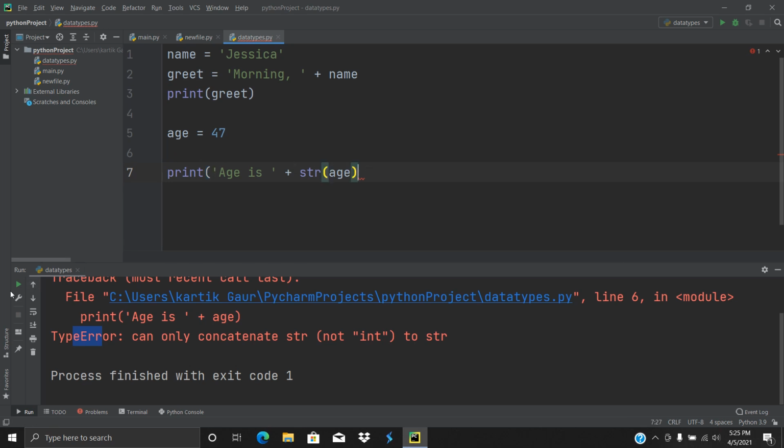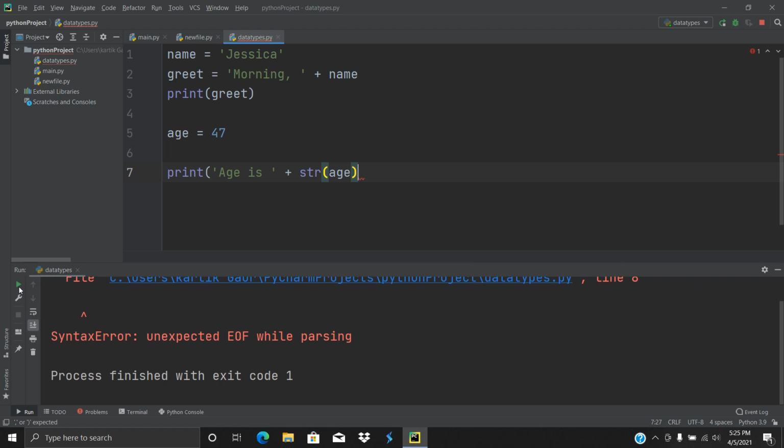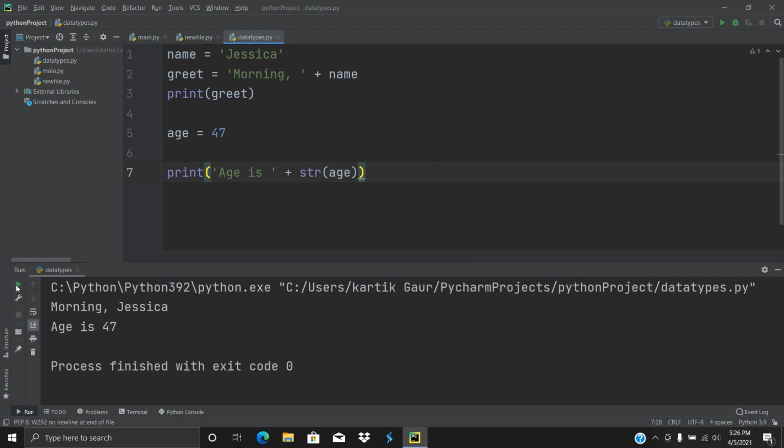As you can see, we have got the syntax error. So we need to close this print statement, and now I'm going to run it, and we got it as age is 47. Now 47 here is a string value, but in the age variable the 47 is an integer value. We have changed it here. So this thing is very common. So that's it for this video.